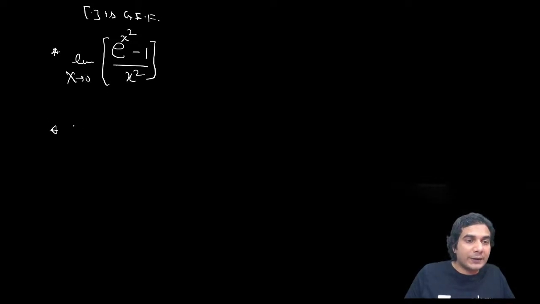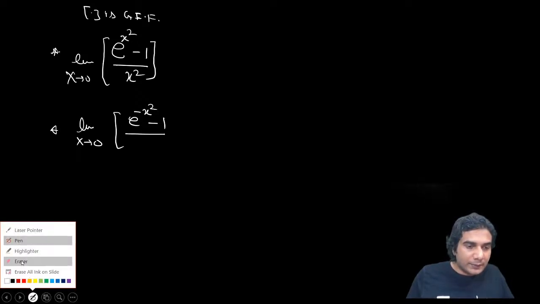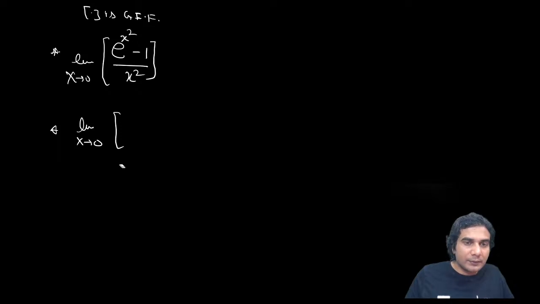My second question is limit x approaching 0 of the greatest integer of (e raised to minus x square minus 1) divided by minus x square.